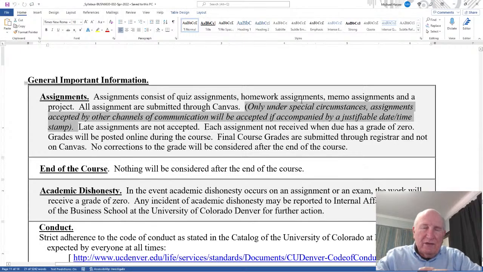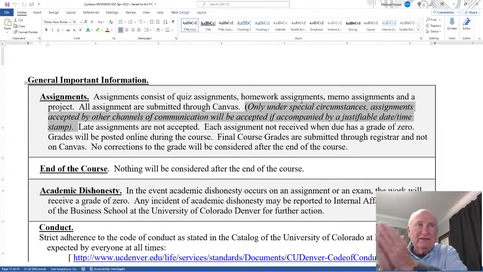The primary mode of submission is Canvas. Submit through Canvas. But sometimes Canvas is down. Sometimes you can't get onto it. There's a problem. If there's a problem, then you can submit through other channels of communication, like an email or something. If I get it and it's date and time stamped, if it's submitted on time, I will accept it, even if it's through email or something. So go ahead and get it to me somehow, if it's date and time stamped for me to see that.